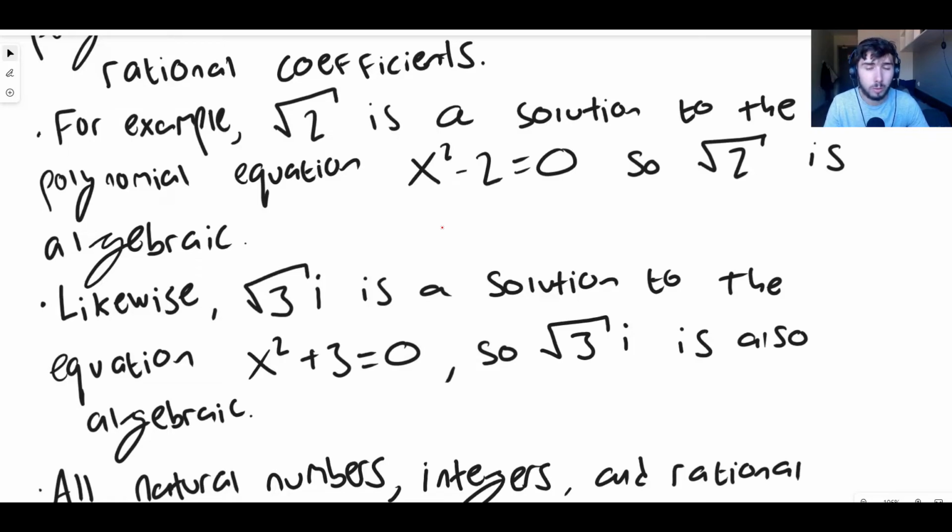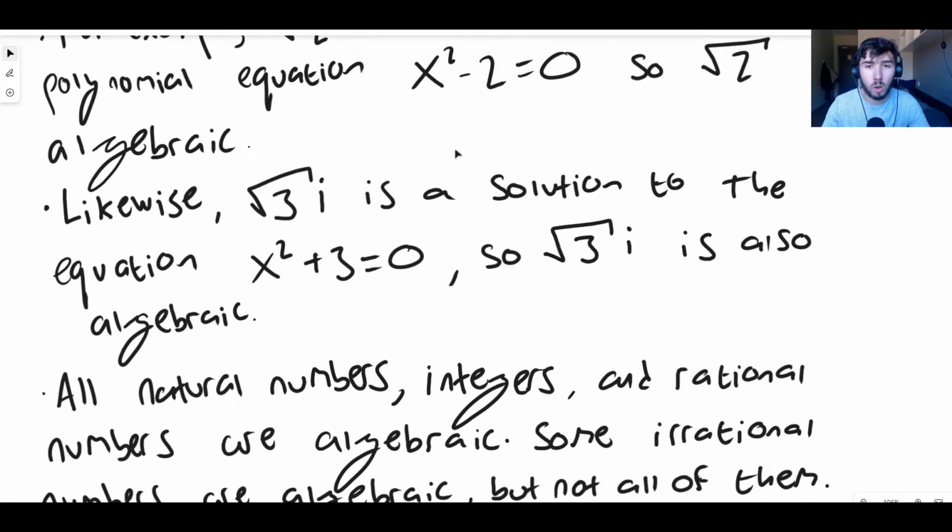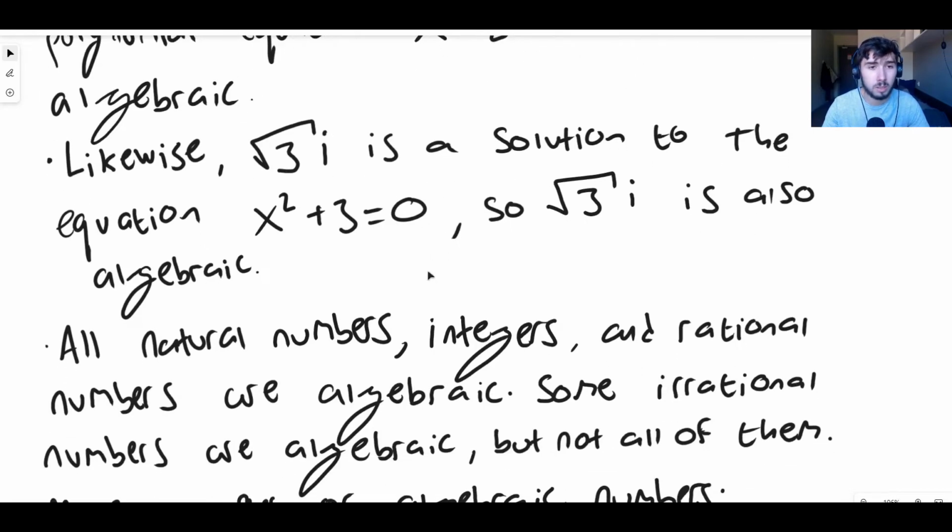Another example of an algebraic number is minus the square root of 2, for the same reason, because negative root 2 is also a solution to that very equation. The square root of 3 times i is also algebraic, because if you know anything about complex numbers, you'll know that the square root of 3 times i, squared, is minus 3. Plus 3, that's 0.